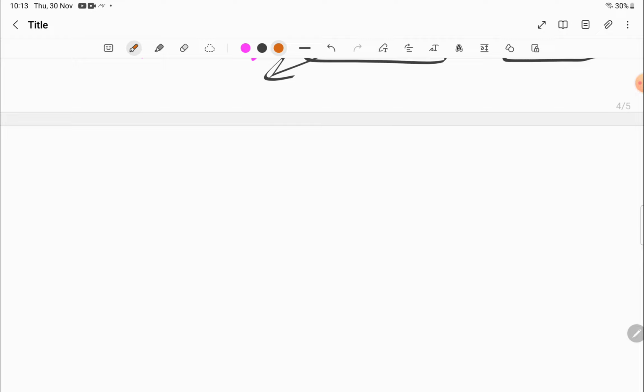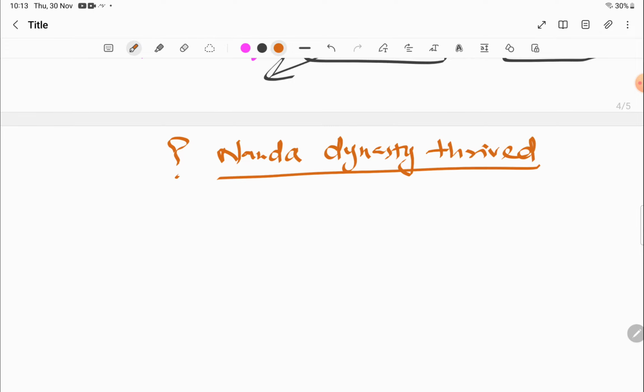Okay. Now I would like to add some further points in order to give a complete touch to this topic: why actually the Nanda dynasty thrived. So why did they sustain for a large amount of time? Not in consideration of years, but they were very effective in sustaining their system. It was due to, for example, if we see the